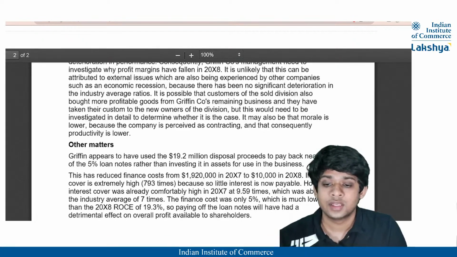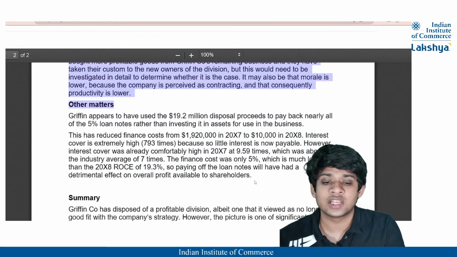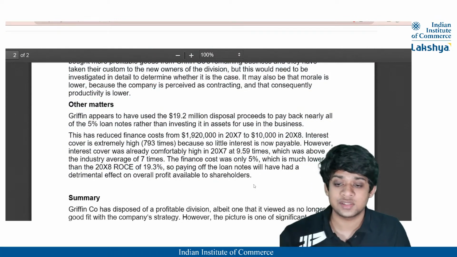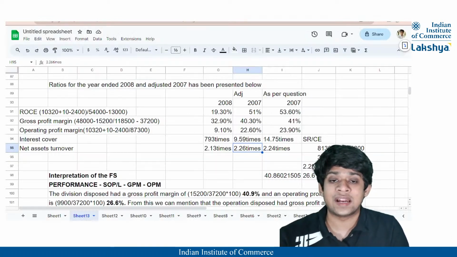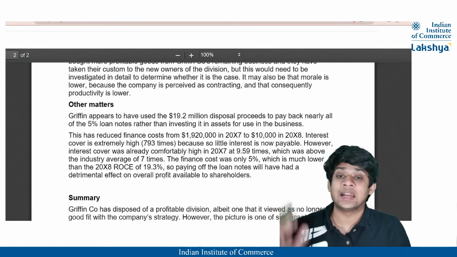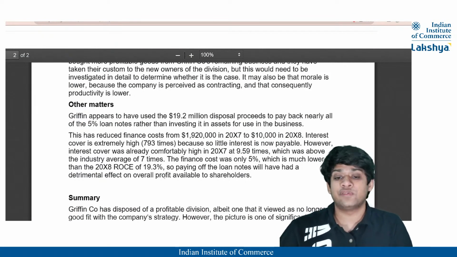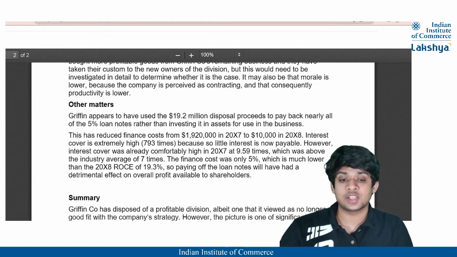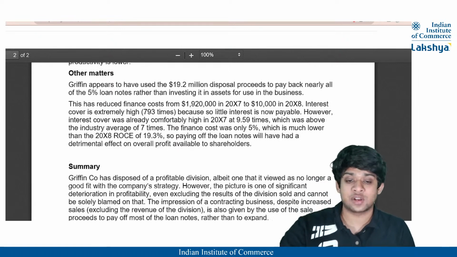Okay. Then you can mention other matters, if any, which are to be specified, like your interest and finance cost. You can now cover the finance cost 7.93 times, right? But initially you were only able to cover 9.59 times, probably because the finance cost earlier was quite high. That means the company that has been disposed of probably had a lot of debt, because of which a higher finance cost was being paid. So since they discontinued it, the finance cost is saved.